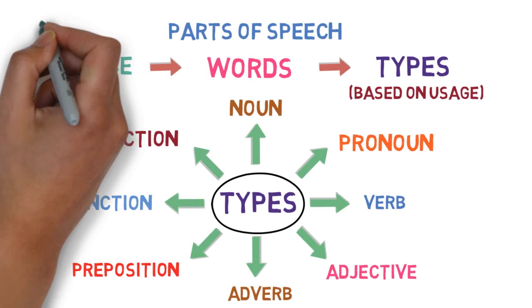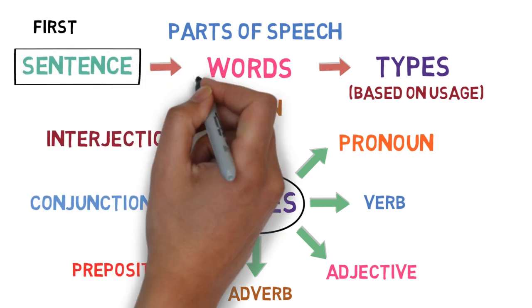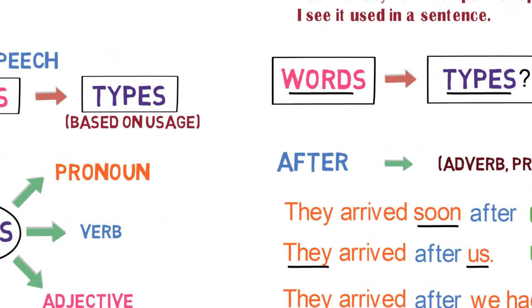That's it in this video. Let's quickly revise what we have learned in this lesson. First, we revised what we have already learned about parts of speech. What are parts of speech? Every sentence is made up of group of words. These words are of different types based on usage in the sentence. Parts of speech are mainly divided into 8 types: noun, pronoun, verb, adjective, adverb, preposition, conjunction and interjection.